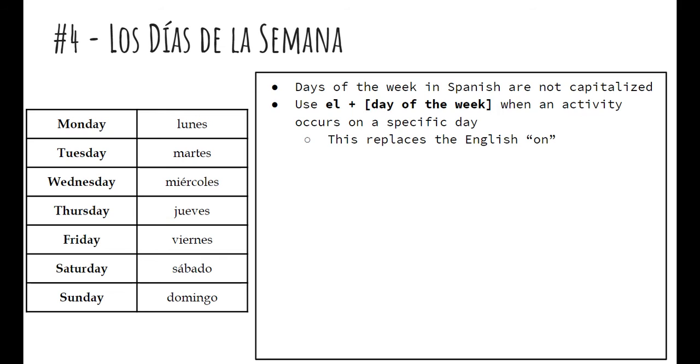And we're not going to really use the word "on" in Spanish. Instead, you're just going to have the definite article. El lunes yo canto en la fiesta. On Monday, I sing at the party.